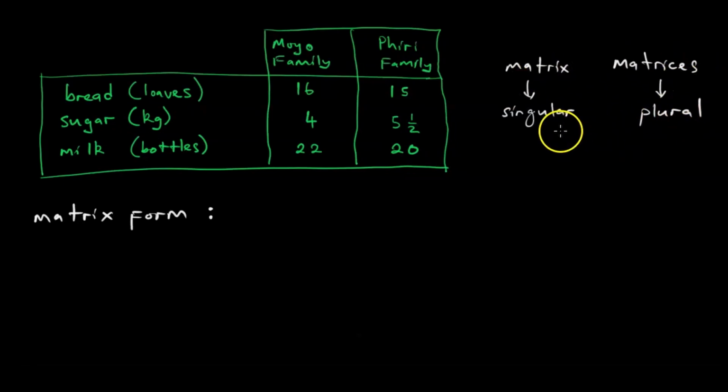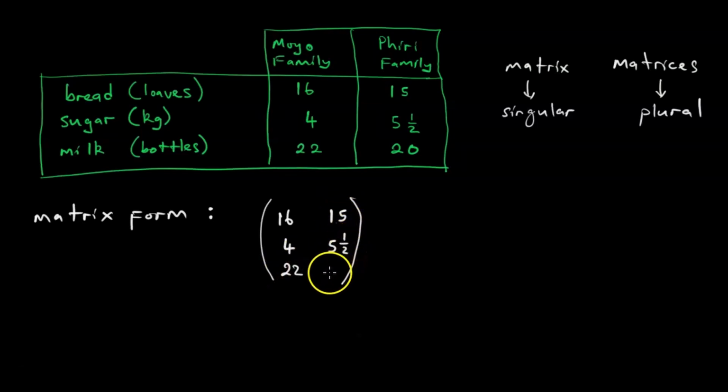Kuitira kuti musaconfuse these, saka kana takuda kuinyora in matrix form, tinenge takuisa mabrackets so. Then tava tanyora information iyi sezvairi 16, 4, 22. Then panapa 15, 5.5 and 20. The reason yatinonyorera information iyi sezvairi inhau yemawedzi 2 achange achishanda, the word row and the word column.